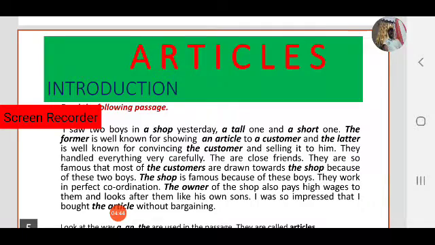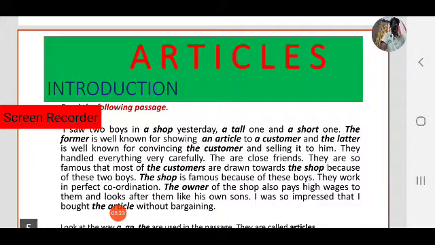Here observe. Okay, a shop. So a tall, a short. Here a tall becomes the former and a short becomes the latter. So first an article, a customer. A customer becomes the customer. Okay, a shop, that is also the shop. The owner, the article. Observe the articles here. A and the are called articles.